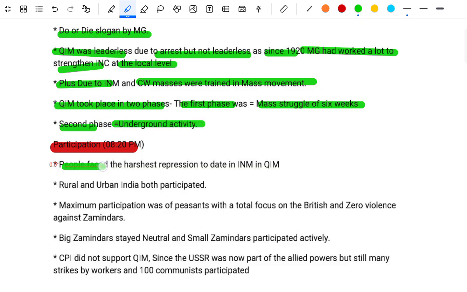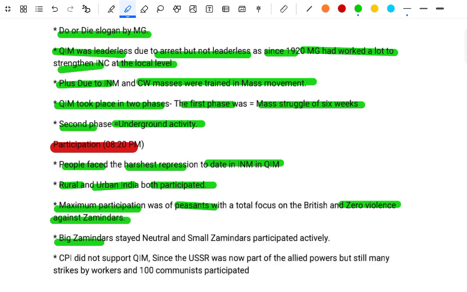The people faced harassment and repression due to the INM and in the Quit India movement. Rural and urban India both participated. Maximum participation was of the peasants, with total focus on the British and zero violence against the zamindars. Big zamindars stayed neutral and small zamindars participated actively. The CPI did not support the Quit India movement since the USSR was now part of the allied powers, but still many strikes by the workers took place, and 150 communists participated.